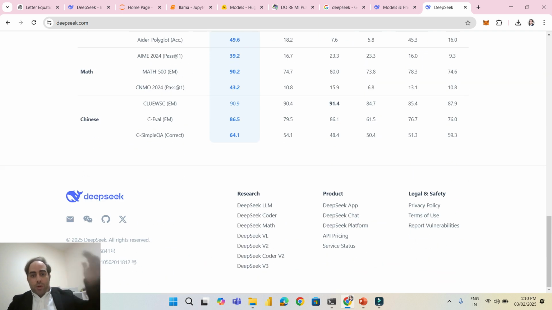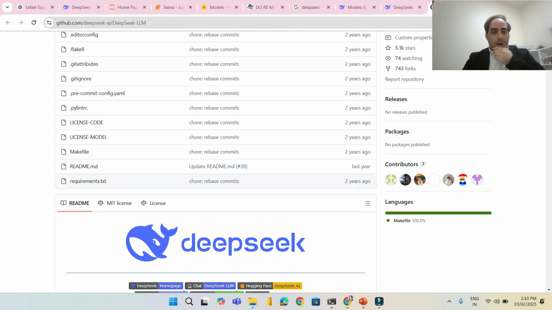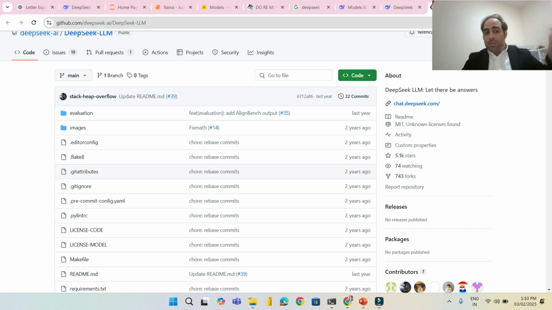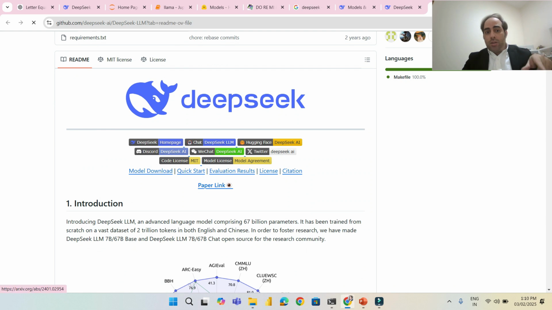But if you scroll down, you are going to see the research. Here we have DeepSeek LLM. If you click on it, you're going to see exactly what is there. Here we have DeepSeek, and you can see the paper link. By the way, all the code is here. Even the code they are not hiding. This is the meaning of open source, that they kept the code accessible by everyone. You can go ahead and further enhance it. And the research paper is also there.